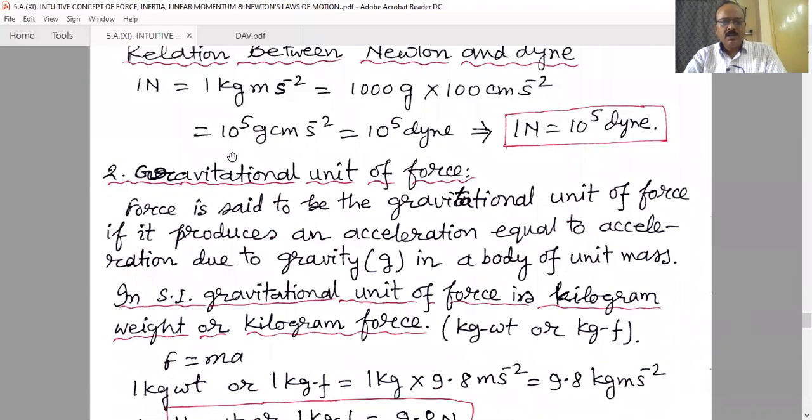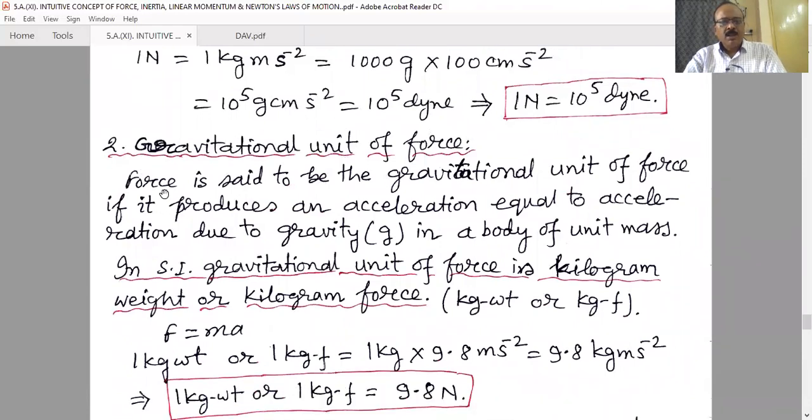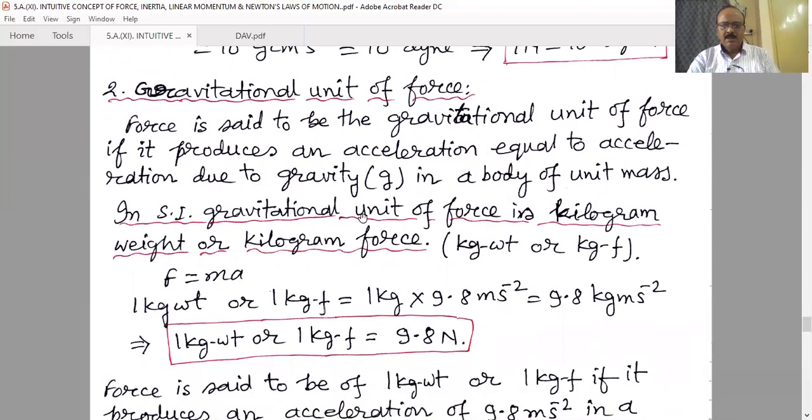Now another type of unit, the gravitational unit of force. Force is said to be a gravitational unit of force if it produces an acceleration equal to the acceleration due to gravity g in a body of unit mass. That means it is such an amount of force that, when applied on a unit mass, it will produce an acceleration equal to the acceleration due to gravity at that place. In SI, the gravitational unit of force is the kilogram weight or kilogram force, shortly written kg weight or kgf.